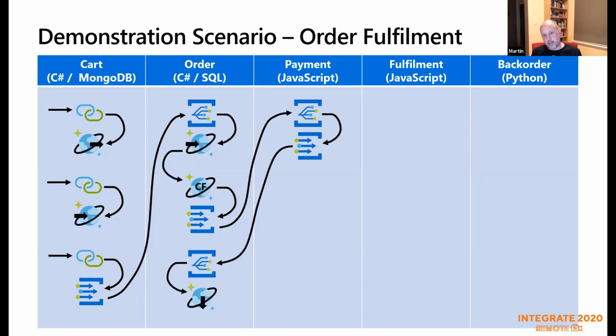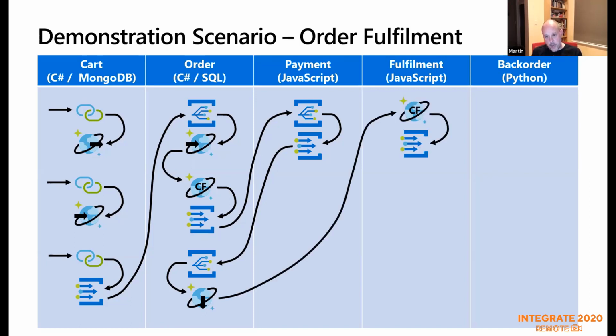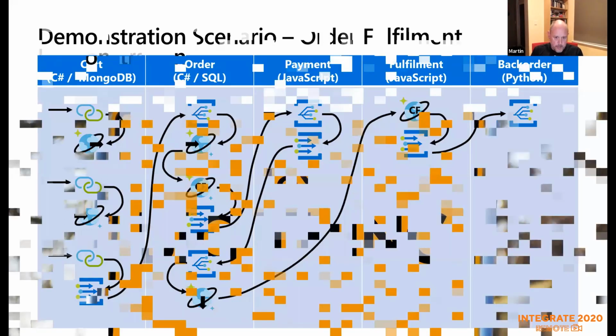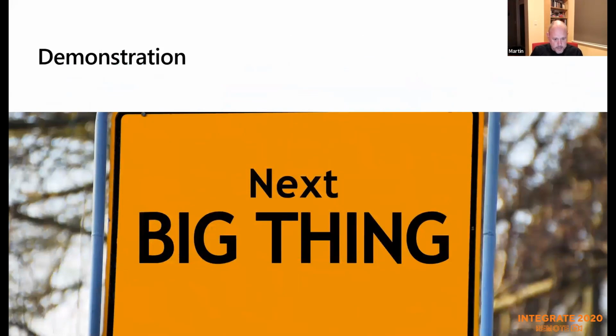Because I've written that event to an Event Grid topic, I'll read that from a subscription. I'll then update the record. So this will be an order record. I'll update the order record. Again, we know that an update, so that's the two processes, the insert and the update, will trigger an event. So that will be read by a JavaScript change feed function, which will write something to an Event Grid event topic, and then eventually we'll push that out to a Python service, which will just react to that. And that's really just to show that Python is happy to play in this game as well. So without further ado, I shall just come out of this and hop into a few things.